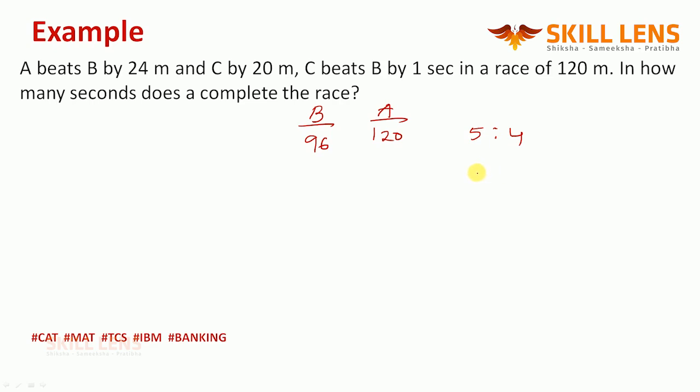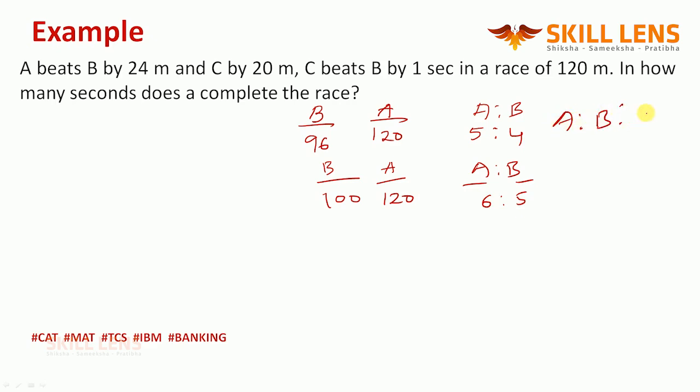Or can I say the speed ratios are going to be 5:4? A is to B. The speed ratios are going to be 5:4. Next one is what? A beats C by 20 meters. When A is at 120, C is at 100. So A is to C. How about the speed ratio here? Yes, the speed ratio is going to be 6:5.